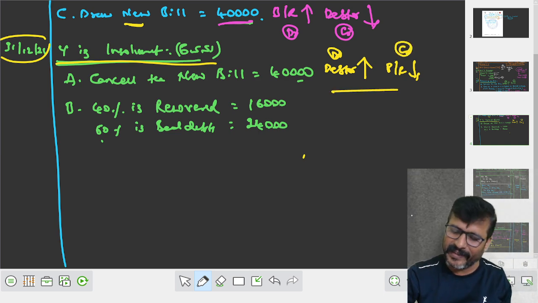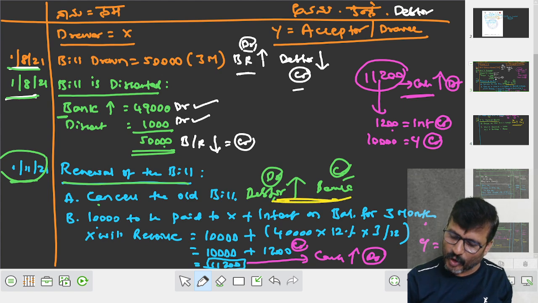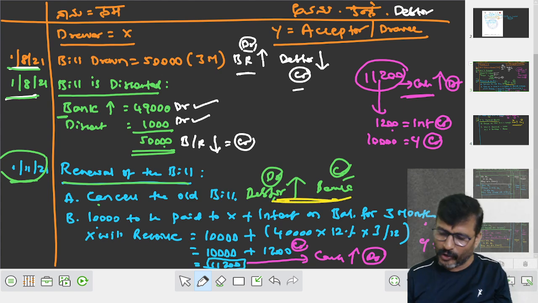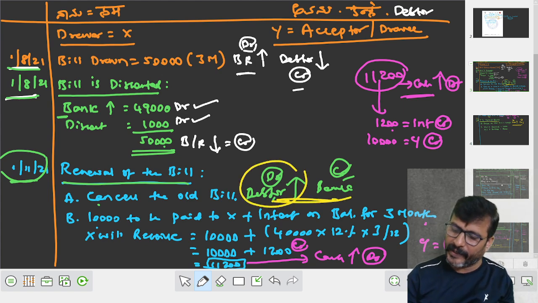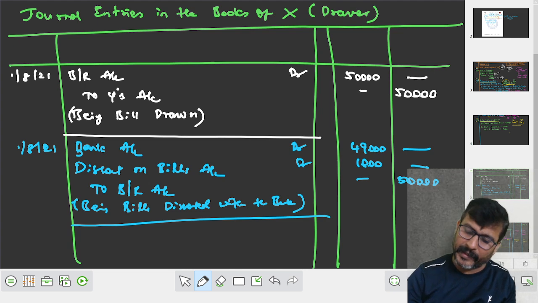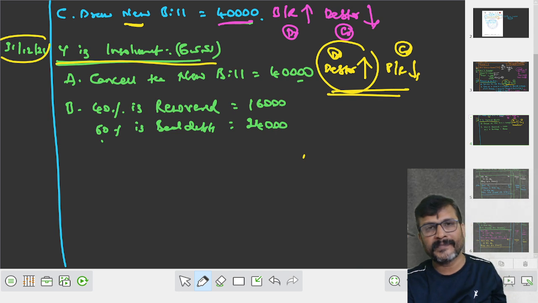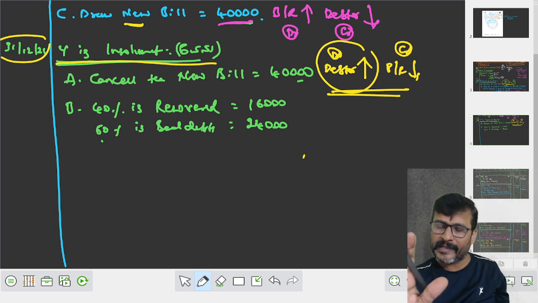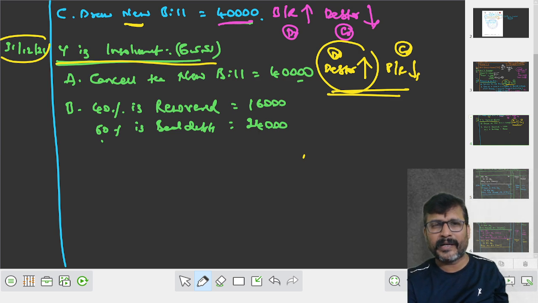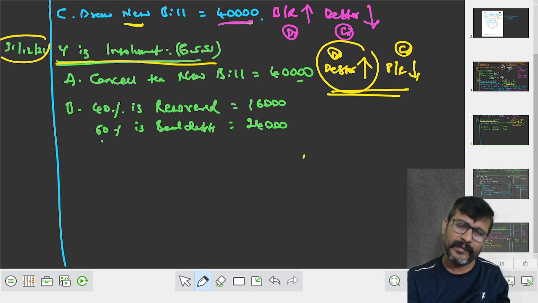Please understand this syndrome and this syndrome. ये तो डेटर डेबिट करना, इधर भी आपने डेटर को डेबिट ही किए. Whenever the bill is cancelled, डायरेक्टली डेटर्स को डेबिट करना.